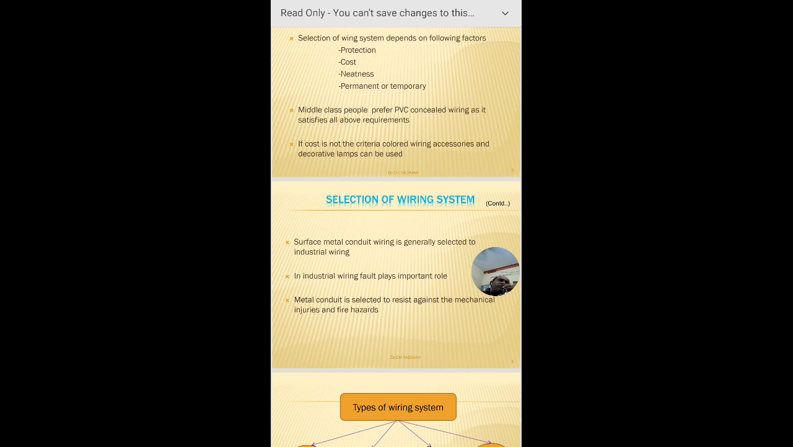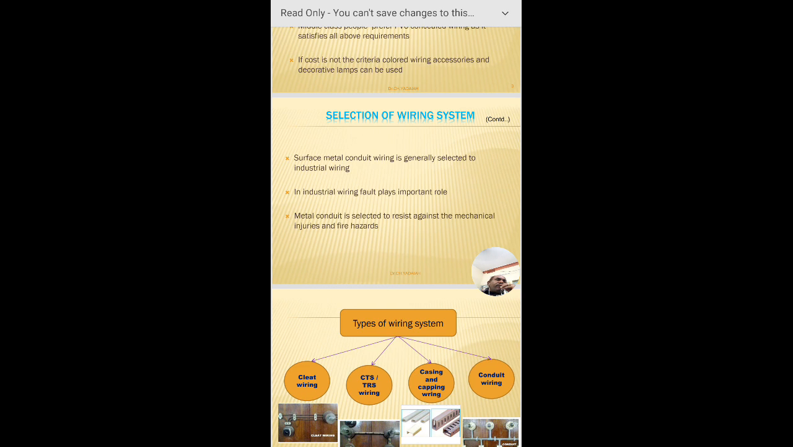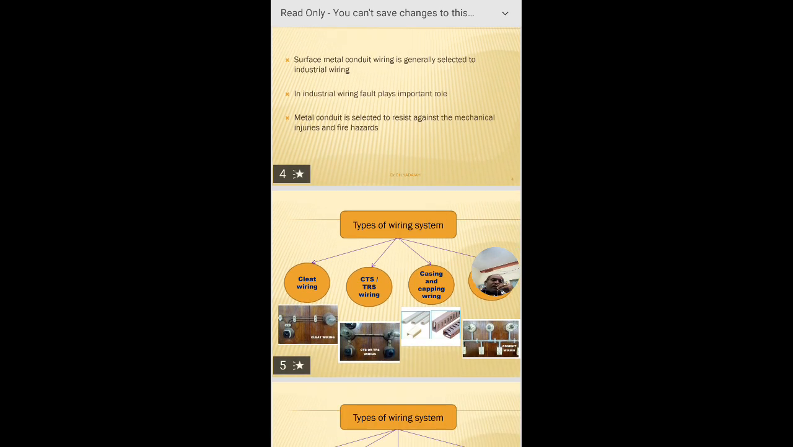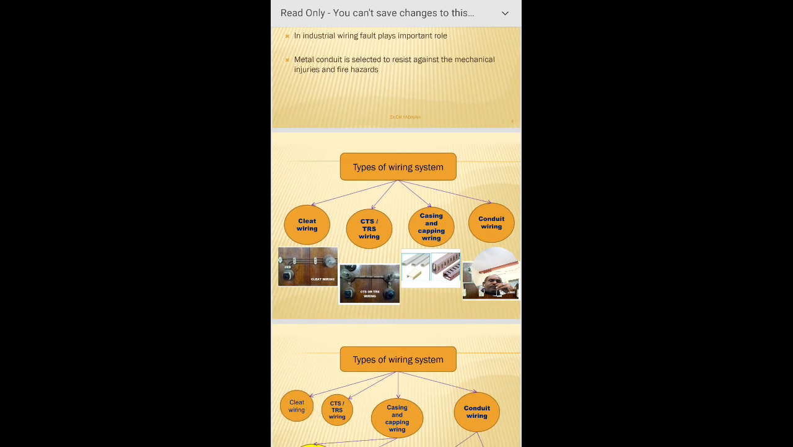Sometimes, for temporary use, we can also use the surface conduit system. These are some factors that should be considered before selecting a wiring system. Then what are the main wiring systems? These wiring systems are generally classified into four systems: one is the cleat wiring system, another is the CTS or TRS wiring system, another is the casing and capping wiring system, and another is the conduit surface system.